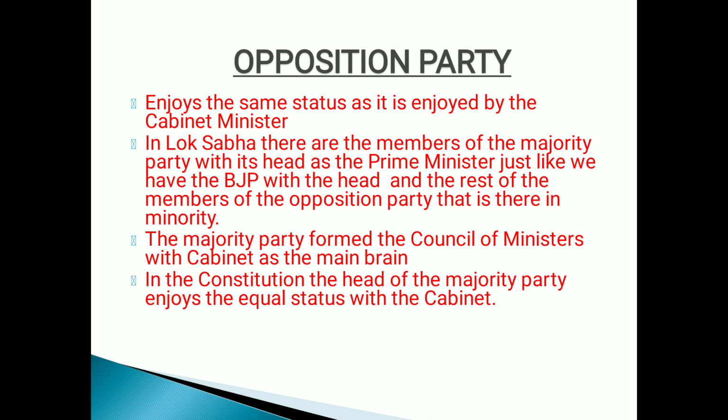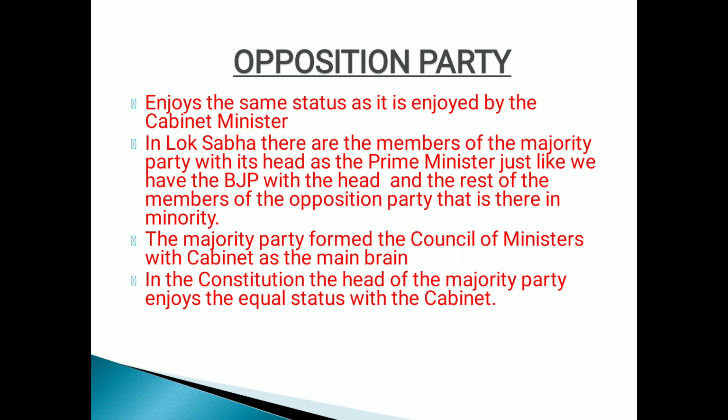Now, before starting with that, I again repeat about Lok Sabha. Lok Sabha is a directly elected body, right? Through universal franchise, its members are formed. Everyone knows that in the Lok Sabha, the majority party head is the PM and he forms his council of ministry in Lok Sabha. The other members in the Lok Sabha are called the opposition party. This opposition party is also formed in Rajya Sabha, which I'll explain later on.